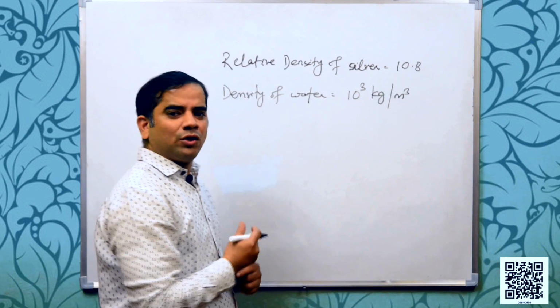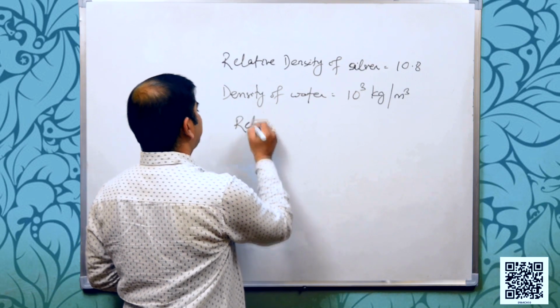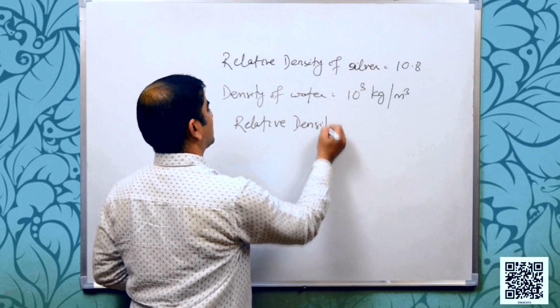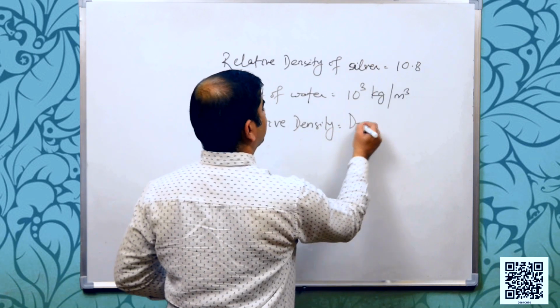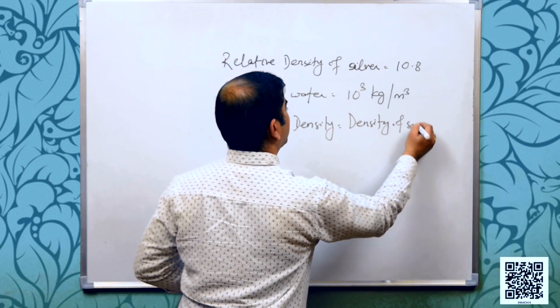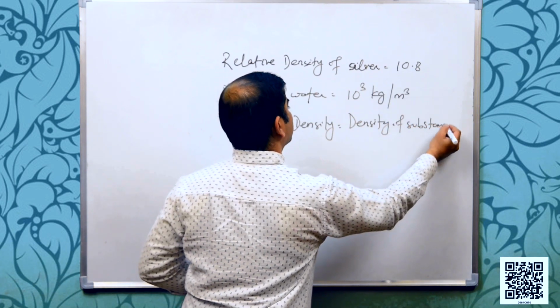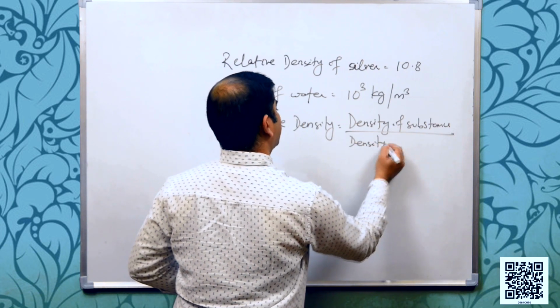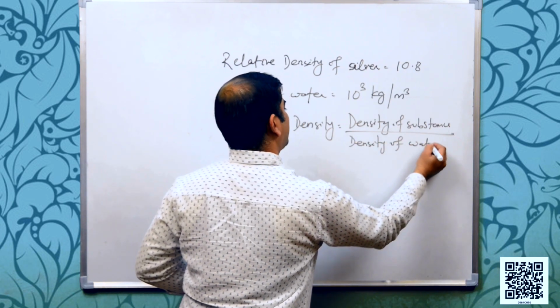Fine. We know that relative density is equal to density of substance divided by density of water.